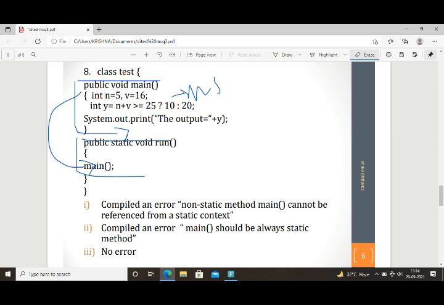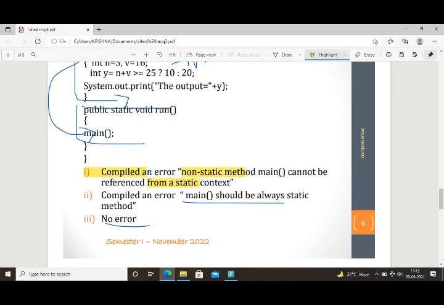Compiled error, non-static method main cannot be referenced from a static context, or it should always be static, or no error. Which one is the right one? Yes, we know that the first one is the right one because it will show an error like that: non-static method main cannot be referenced from a static context. So the error will show like this, a compilation error. The first one is the right one, and the second and third are wrong.